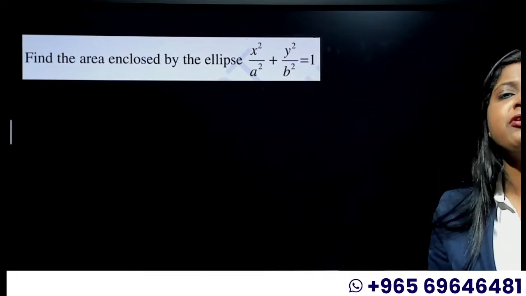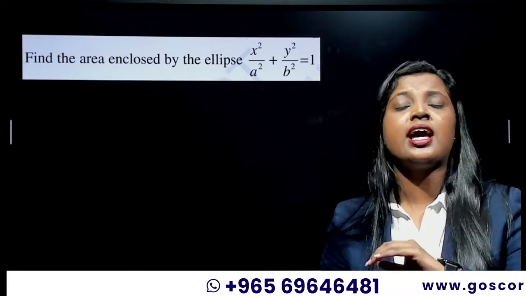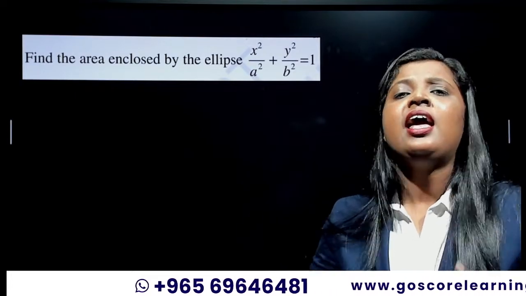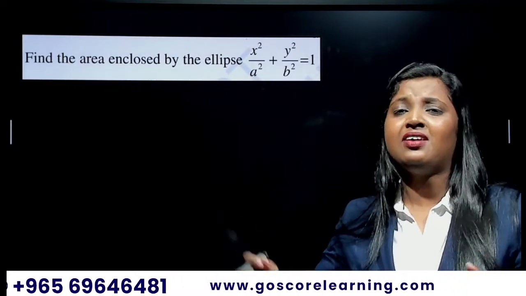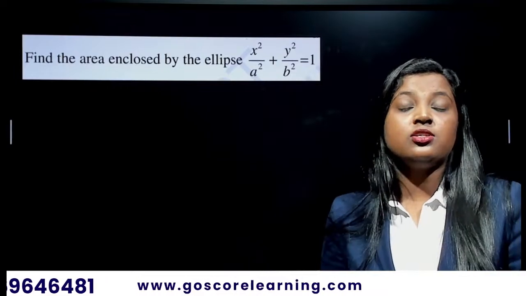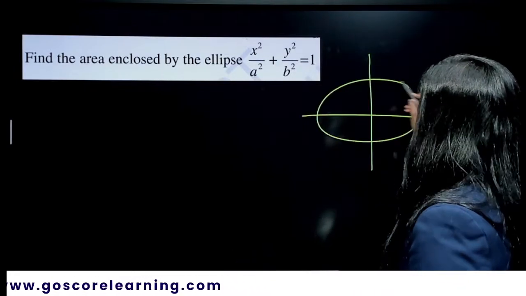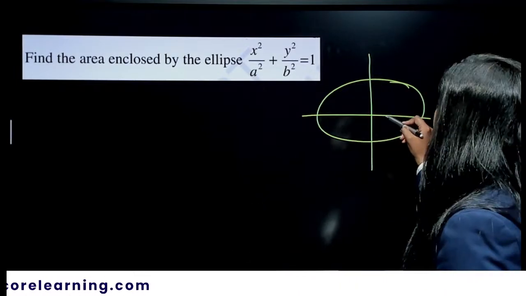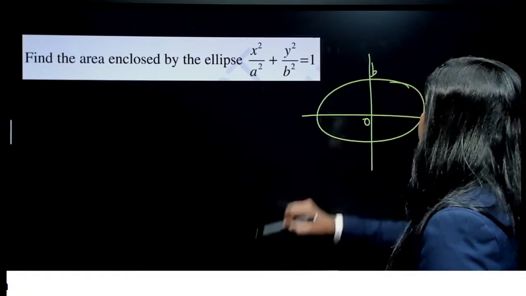And how do you identify whether this equation or the ellipse is having the x-axis as the major axis or y-axis as the major axis? Nothing is mentioned, no. So just take it as whatever you want. Anyways, a and b are just constants, so nothing is mentioned. So you can simply take like this. Okay, so this is your a, this is 0 or the origin, this is your b.